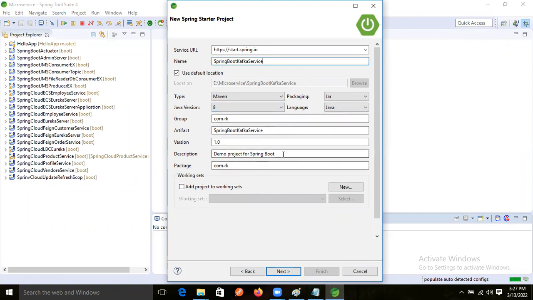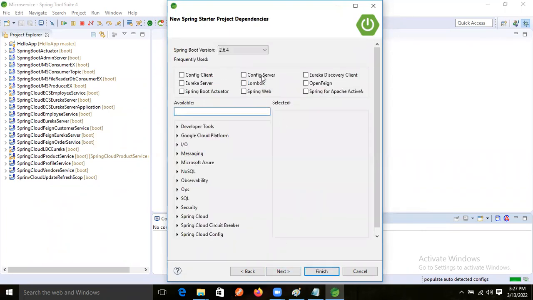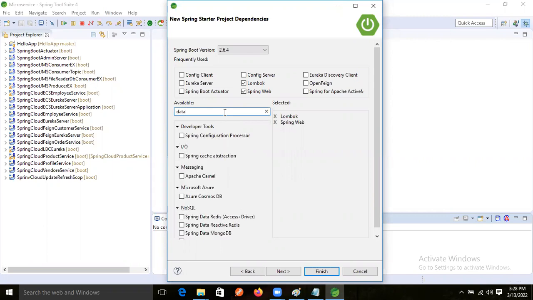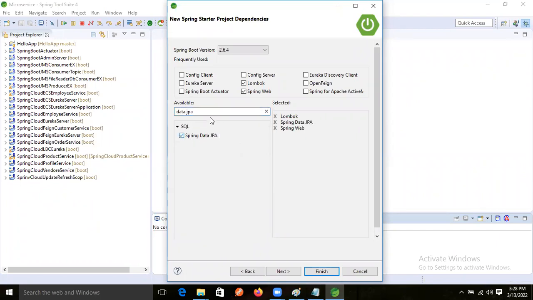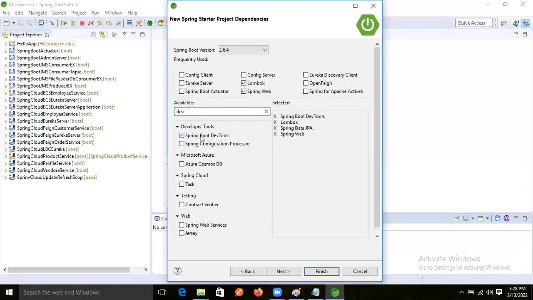Now com.rk, give this name only. Next, select what we need first: Lombok, Spring Web, Data JPA, MySQL, DevTools. Again, we need the MySQL driver.